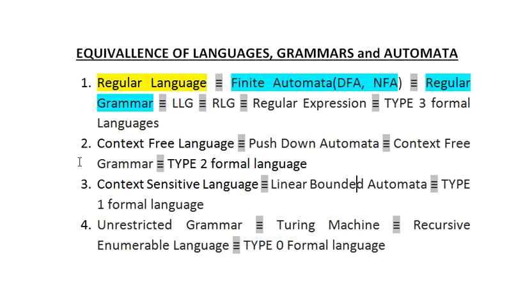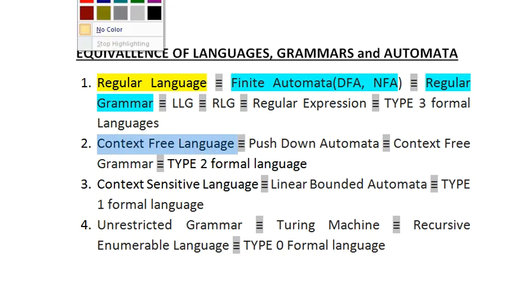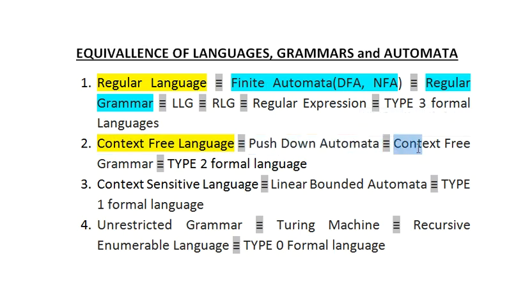If we look into number 2, context free languages are accepted by pushdown automata, generated by context free grammar, and the type is type 2. Clear? Now the third category is your context sensitive languages, and the acceptor is your linear bounded automata machine. The type is type 1. If we talk about the generator, it is known as context sensitive grammar. I haven't written it over here, you can write it down.